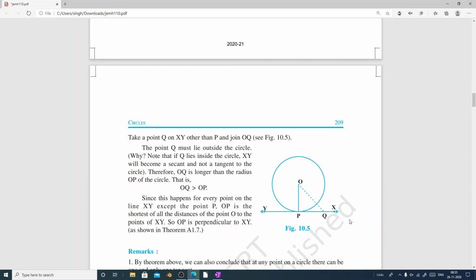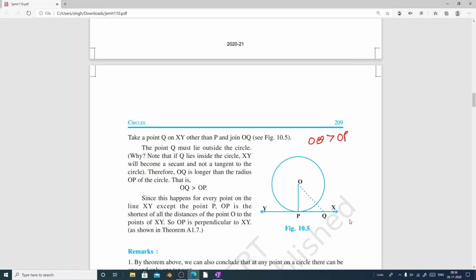So how can we prove this one? Let us take any point Q on the line other than the point P. Now, since we can see from the figure also, whenever we take a point on the line other than point P, it will be outside the circle. So that means the length of OQ will always be bigger than OP. It can never be equal, because P and Q are distinct and Q is lying outside the circle. We know that a point which lies outside the circle, its distance from the center is always bigger than the radius.